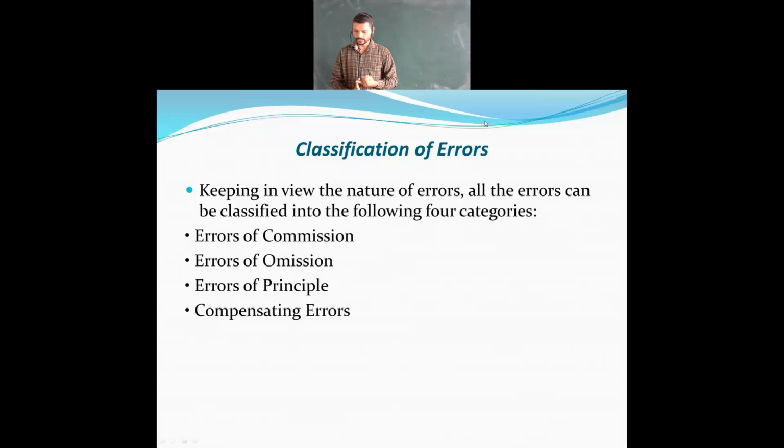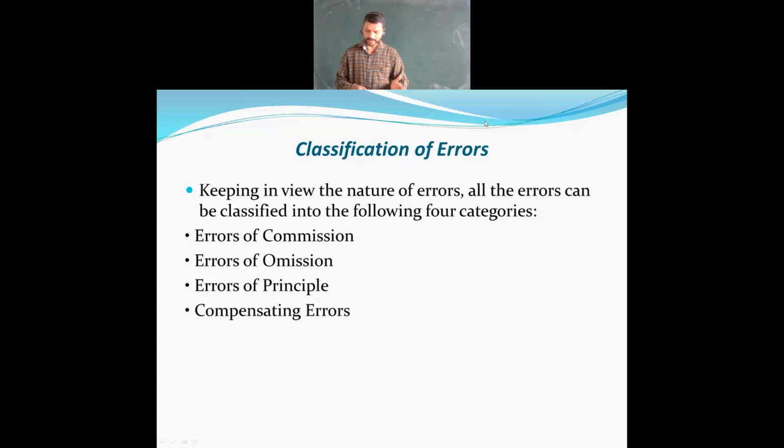Then wrong posting of a ledger, wrong totaling of the subsidiary book, and recording a transaction in the subsidiary books more than once are other errors. What happens is that once you have made the entry, you think you have not made any entry, so you make a double entry, meaning two entries. So one and more entries will be the same, and errors may occur. Then there are things like balancing of the ledgers and totaling of the ledgers. Sometimes you will make twice entries. So these are the errors which may come in with the error of commission.